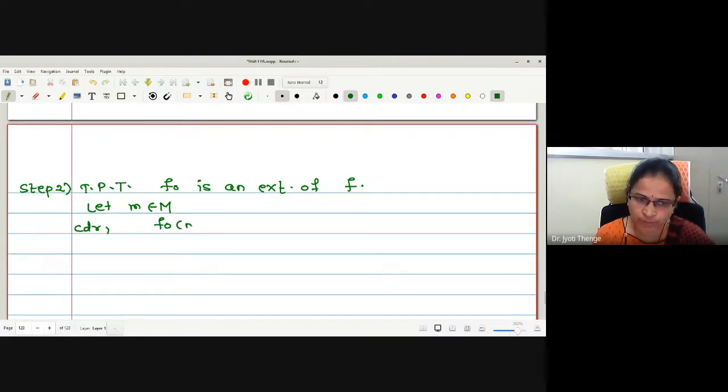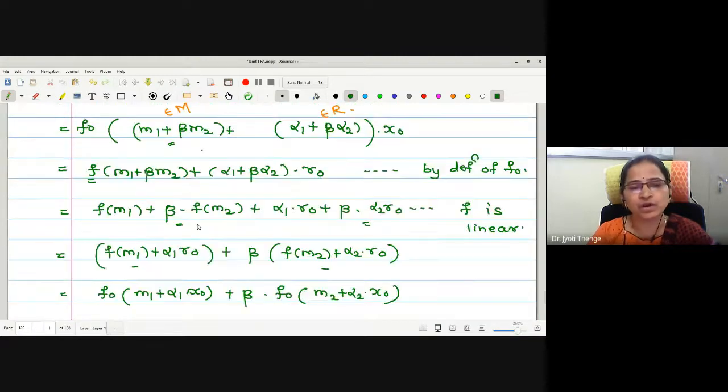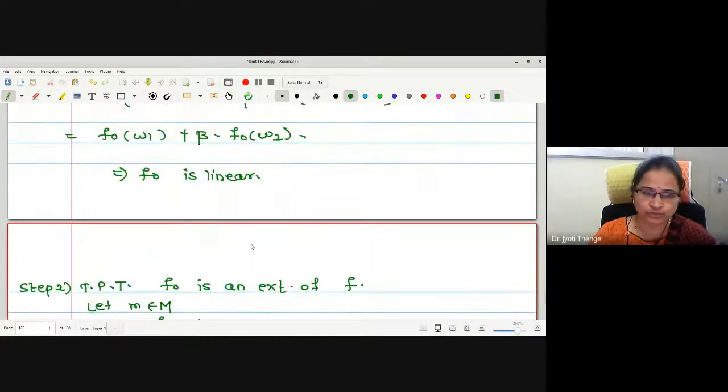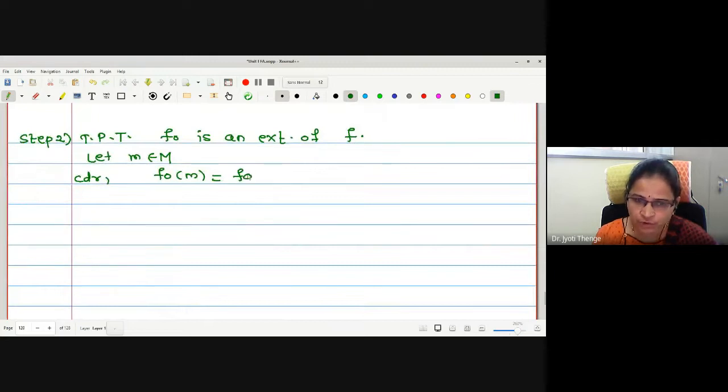And what should I consider? F naught of m. Okay, but f naught is actually defined on elements of this type: f naught of m plus alpha x naught. Therefore, I try to write my m in this format: m plus 0 times x naught. Which scalar? Yes, ma'am, I will select 0. Therefore, here I can write this as f naught of m plus 0 times x naught. Now, how is this f naught mapped? F naught is mapped to f of m, added with the scalar taken as it is, and x naught is mapped to r naught.